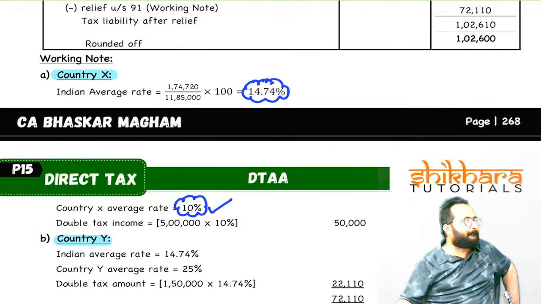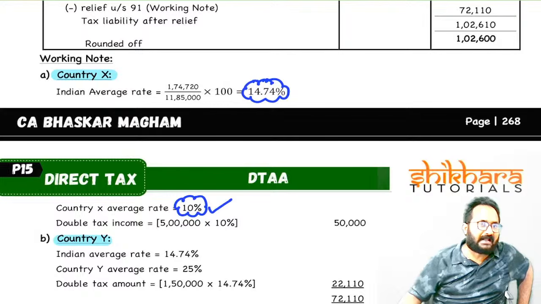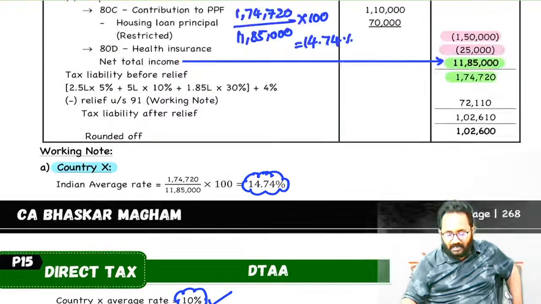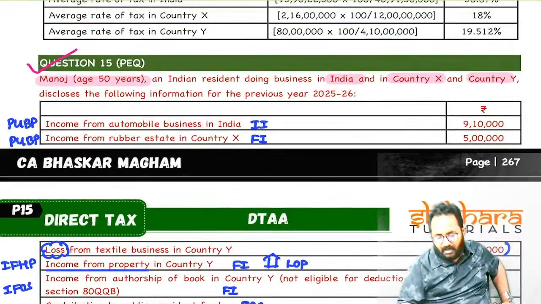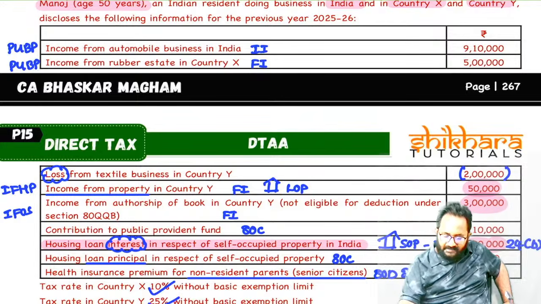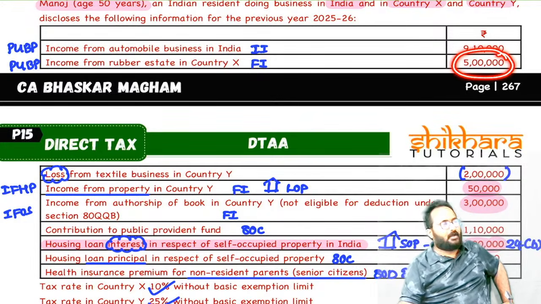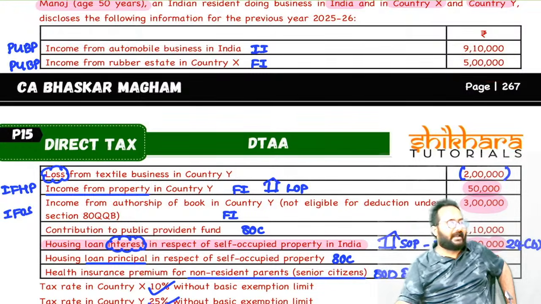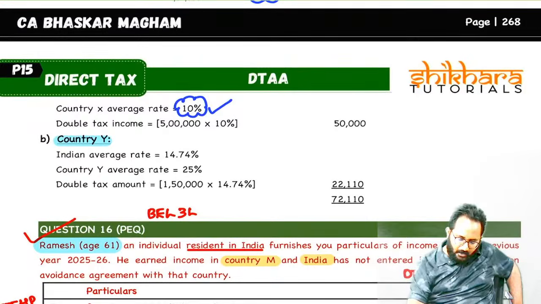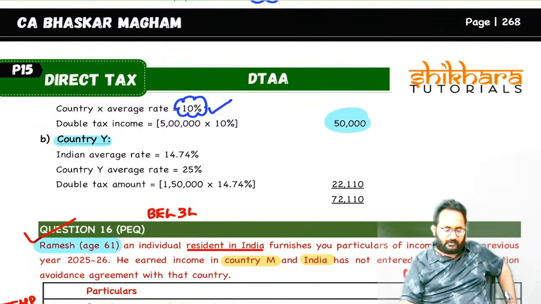Now we have to apply it on the doubly taxed foreign income in country X. Please check the question: in country X, we have only one income that is already taxed in that country. Now again this is taxed in this country. Totally how much? 5 lakh. 5 lakh into the lower rate. Please apply, how much relief? 50,000.